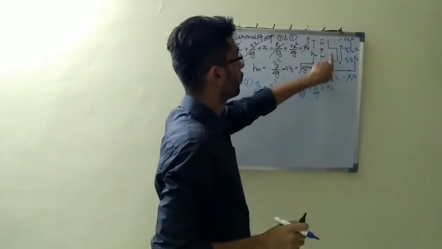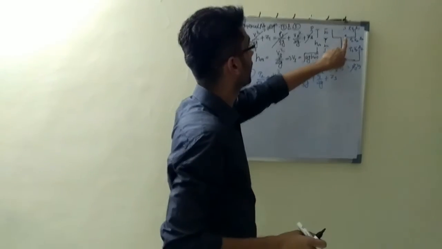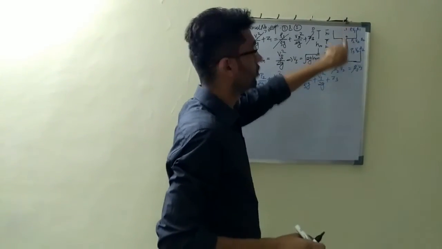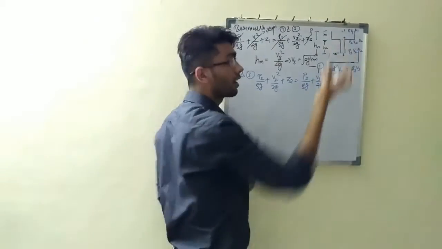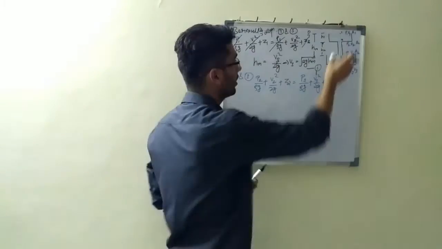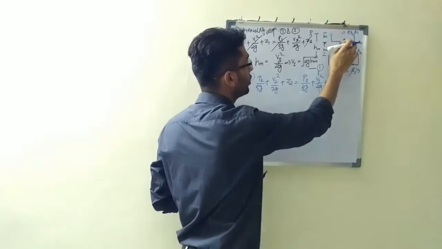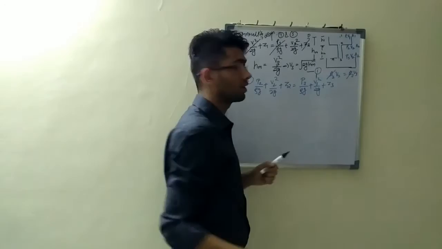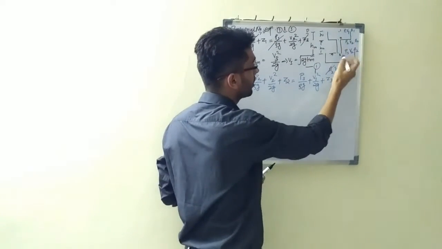I don't know what the exact shape of this sprue will be, but I have taken it randomly, like a parallel section, so the area at 2 and 3 is equal. If my assumption is right, the pressure at P2 should be greater than the atmospheric pressure, because if it needs to flow, the pressure here should be greater than the pressure here.